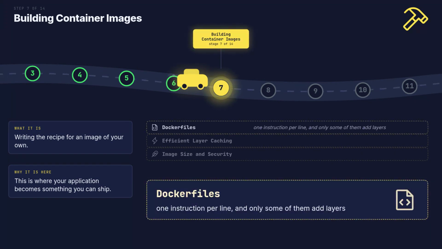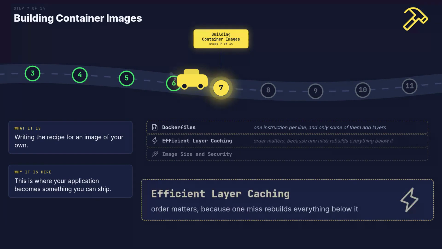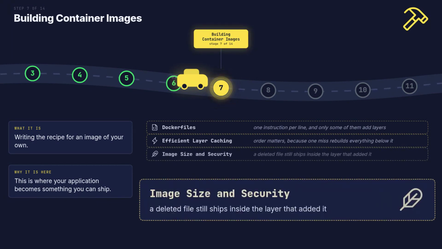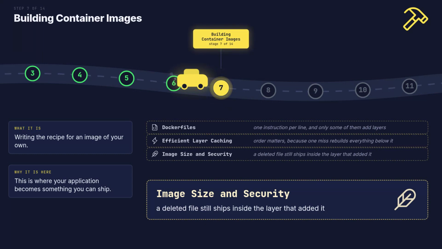A Dockerfile is one instruction per line. Only FROM, RUN, COPY and ADD create layers. The rest is metadata and costs nothing. Docker reuses a layer while nothing above it changed. Copy your dependency file before your source and installs stop repeating. Deleting a file in a later layer only hides it. The bytes still ship, so delete inside the same instruction.